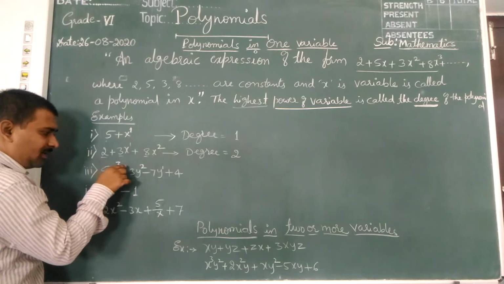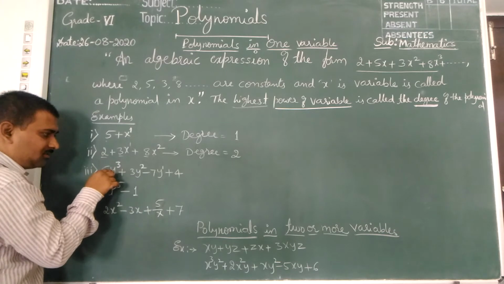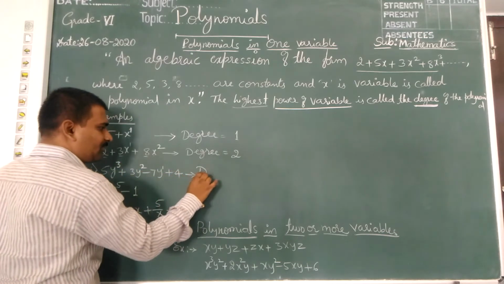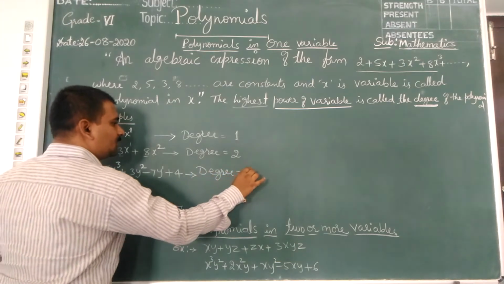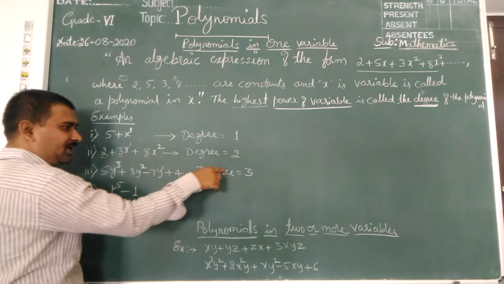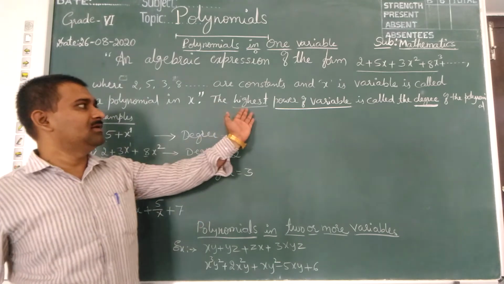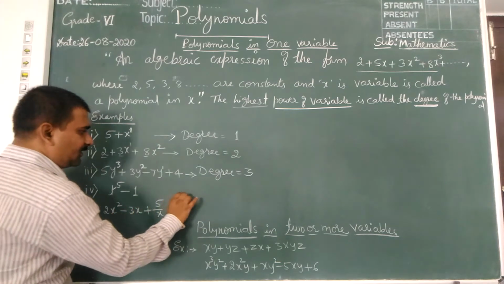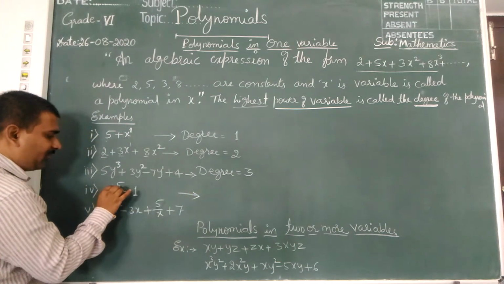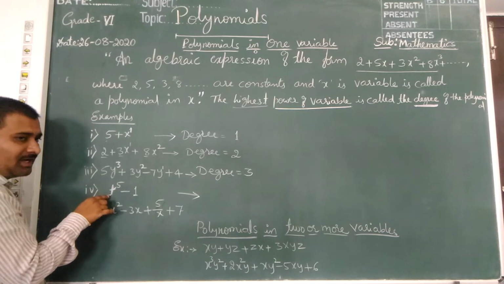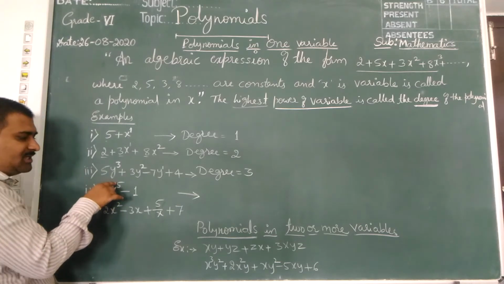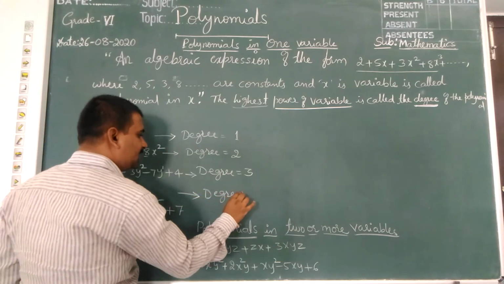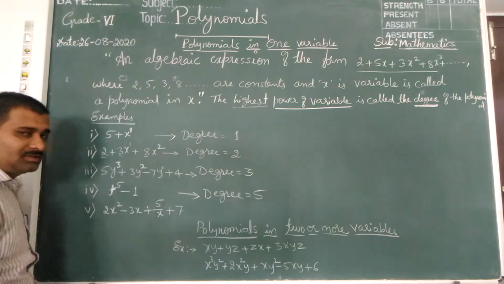Which is highest? 3 is the highest power, so its degree is 3. Degree means just write the highest power. Here t to the power 5. Only one variable t, its power is 5. When the highest power is 5, its degree is also 5.